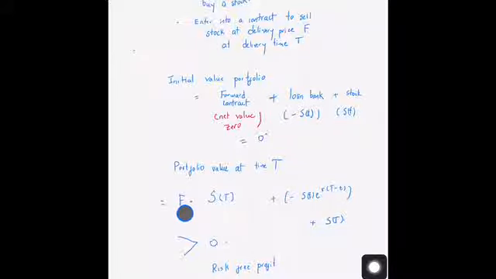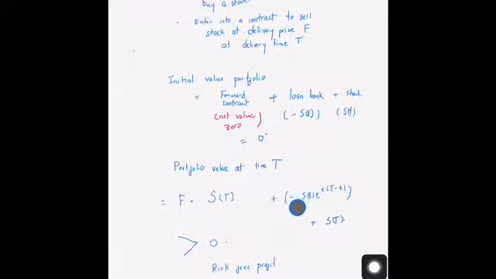This is the value that you are going to be gaining, because you're going to be selling the asset at a value F, where its actual price is equal to S_t. So the amount of profit that you'll be making is F minus S_t plus the value of the loan.